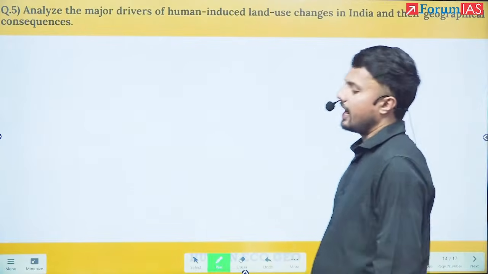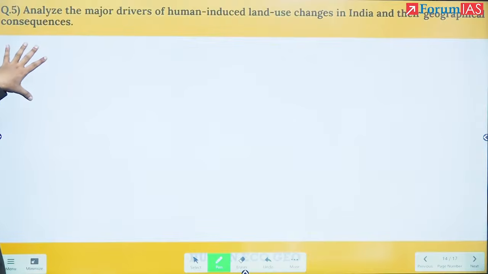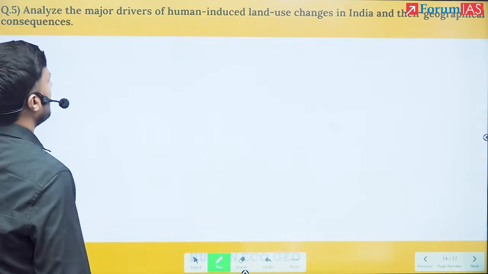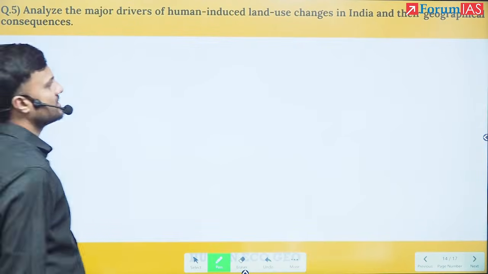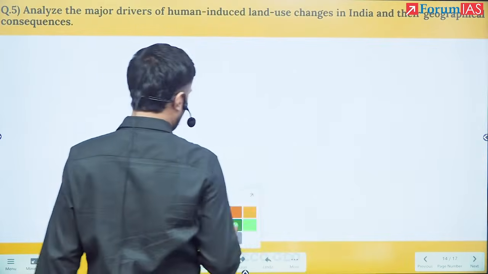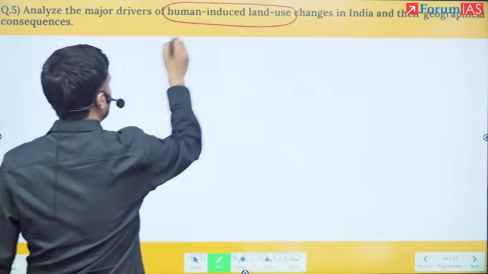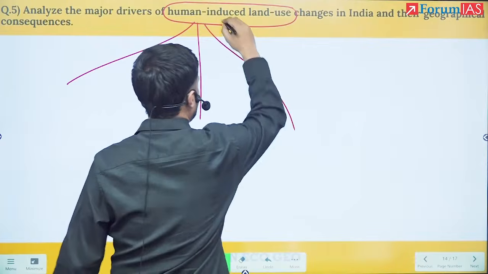Next, this is another easy question. After water, this is another easy question. Analyze the major drivers of human-induced land use changes in India and their geographical consequences. So first, you have to analyze human-induced land use changes. Now this is a very easy question.